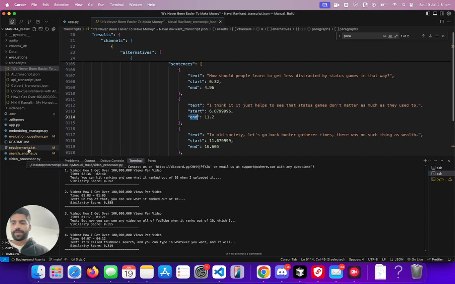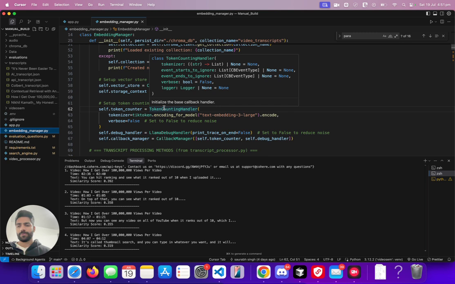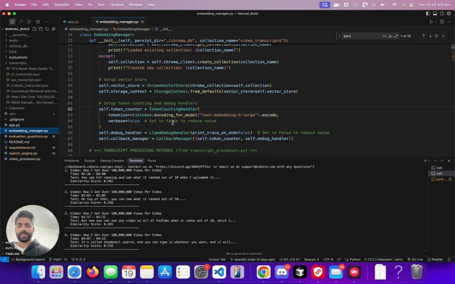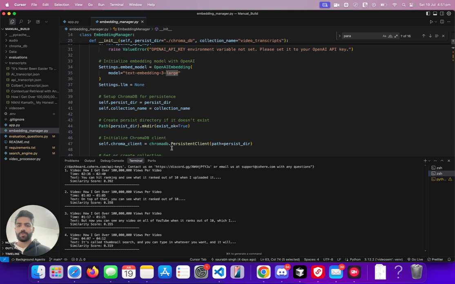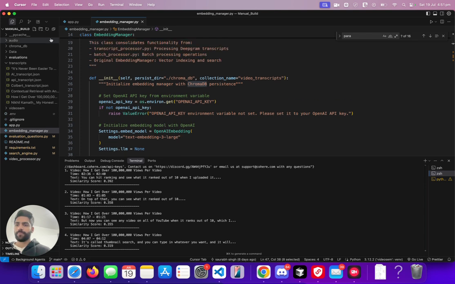So after video processing, we move on to embedding. What happens here at the embedding stage is that the embedding model, text-embedding-3-large by OpenAI, converts our text or words into vectors. So especially searchable vectors with indexes so that they're easier to find. Vectors are nothing but numbers with dimensions. And it stores those vectors into our ChromaDB here with indexes so that they're, of course, easier to find.